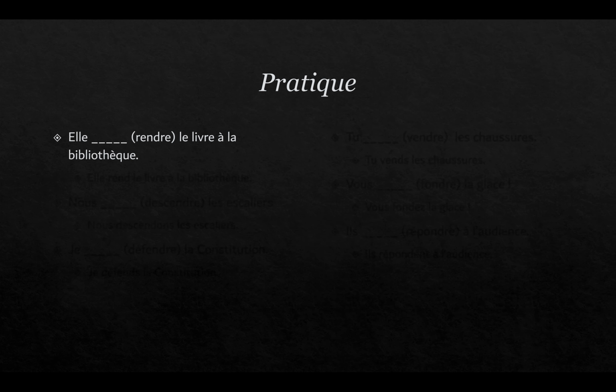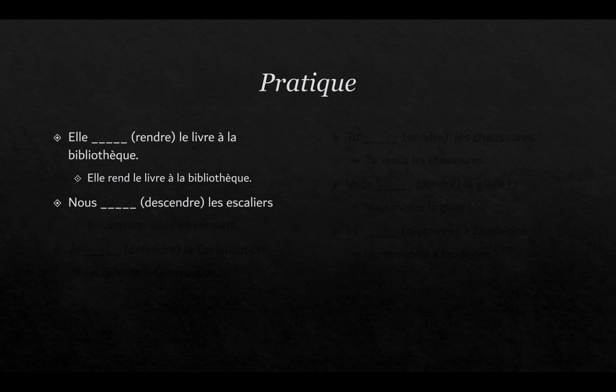Elle rendre le livre à la bibliothèque. So she takes it back to the library, takes the book back. 1, 2, 3. Elle rend le livre à la bibliothèque. Nous descendre les escaliers.